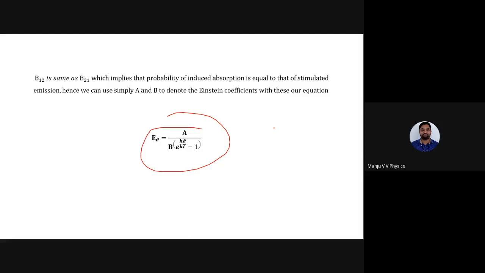1905. This energy density equation was explained in the year 1905. You can just Google it. The first laser, the practical laser, was invented in the year 1958. I repeat again: this energy density equation was explained in the year 1905, whereas the first laser was invented in the year 1958. Almost a 40 to 50 year gap.